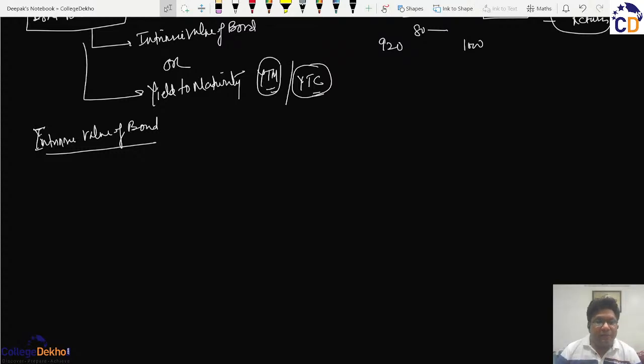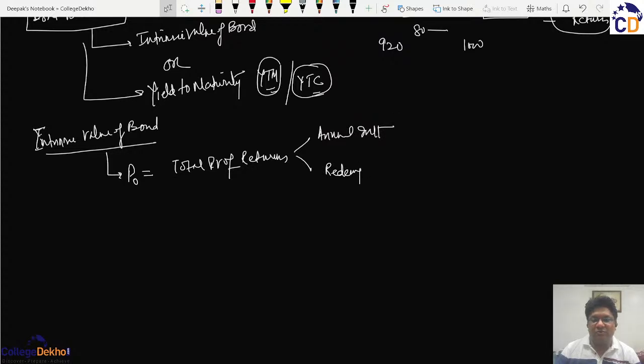So ideally, this intrinsic value of the bond, which can also be denoted as E0, that is the current price, shall be equal to the total present value of returns. And these returns will be in two forms. One will be the annual interest, and the second will be the redemption value. We will use the word RV for it, and this interest, if equal each year, will be I.